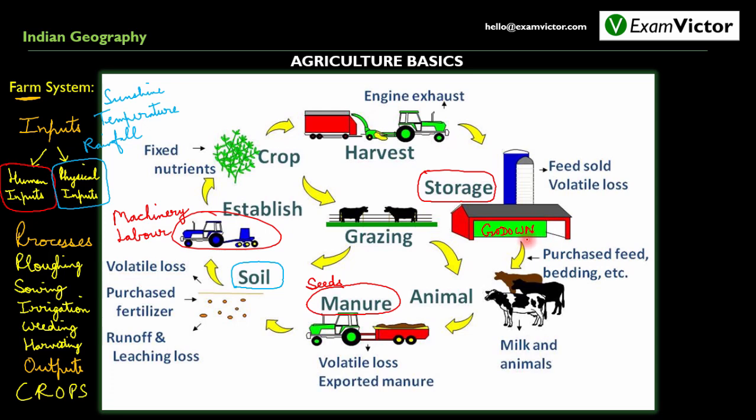And a part of these harvested crops are purchased for feeding animals whose excreta is then used as manure and is added to soil. Soil is one of the physical inputs, as we can see here, it is marked in blue. And then after putting in manure in the soil so as to increase its fertility, and also the seeds as one of the human inputs, we have these processes of plowing, sowing, irrigation, weeding, harvesting, after which we get crop as our final output. Thus we can clearly understand now that these are inputs, processes and outputs which constitute the entire farm system.